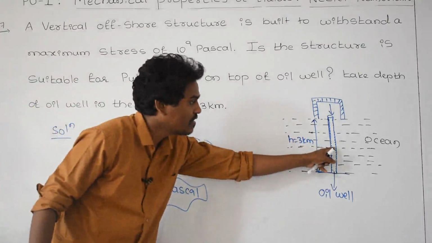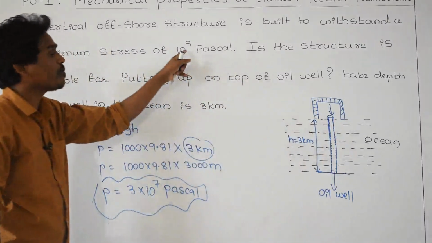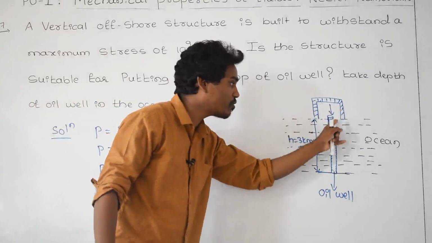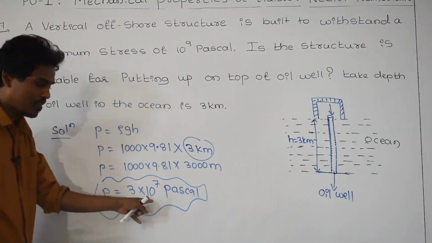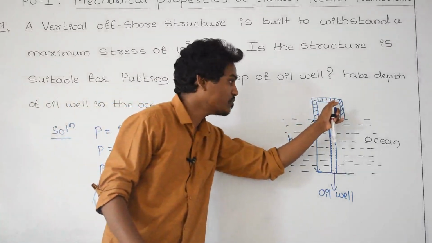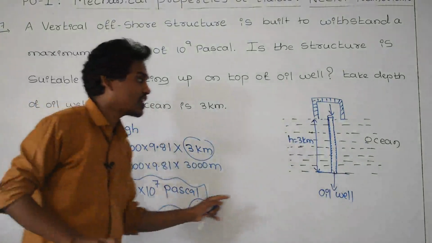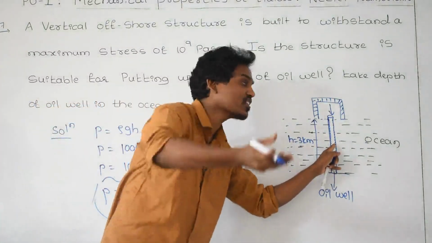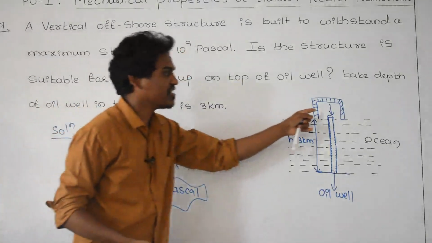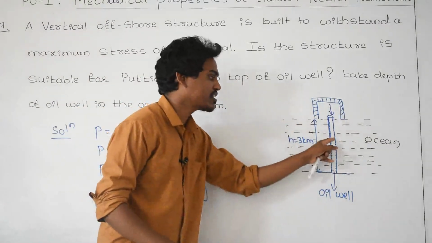But what is the pressure exerted by the vertical offshore structure in downward direction? That is 10 to the power of 7. Therefore, the pressure exerted by this vertical system on the oil well in downward direction is 10 to the power 7. But what is the capacity that the oil well has to bear the pressure in downward? That is 10 to the power 9. Therefore, the pressure exerted by this system in downward direction is less compared to its capacity.